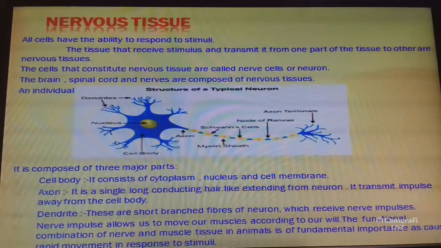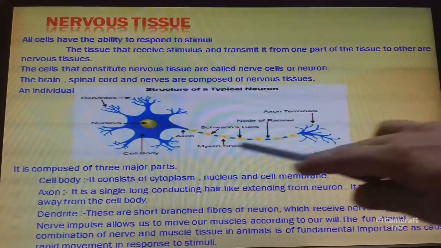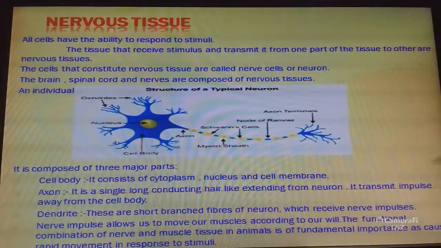The brain, spinal cord and nerves are all composed of nervous tissue. And an individual nerve cell or neuron may be 1 meter long.